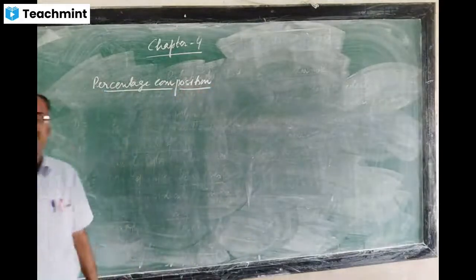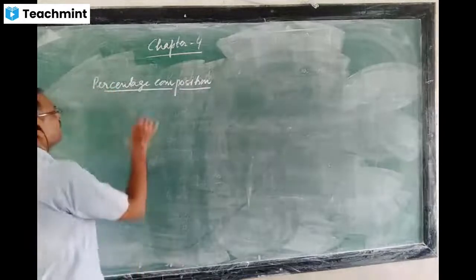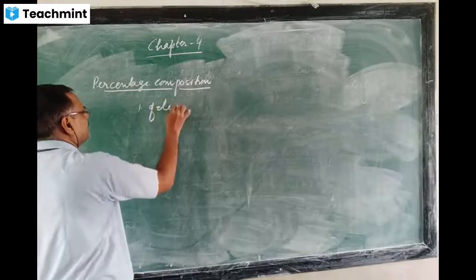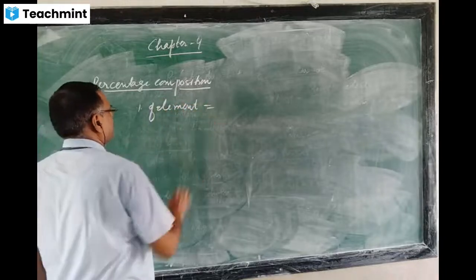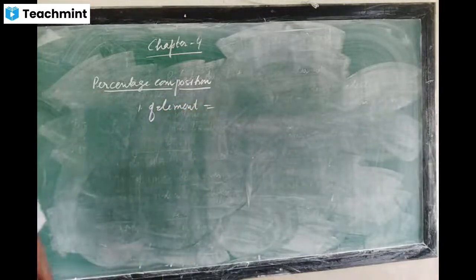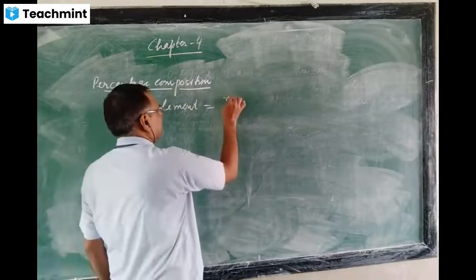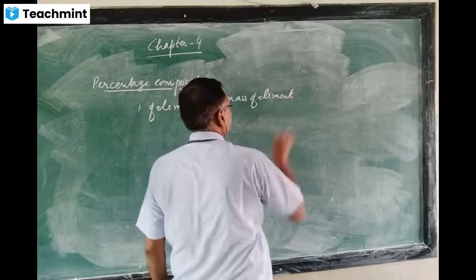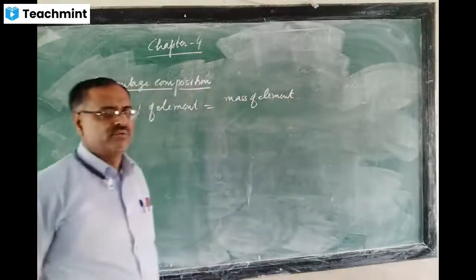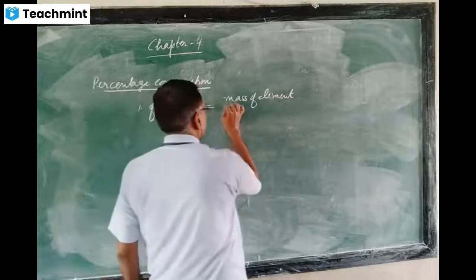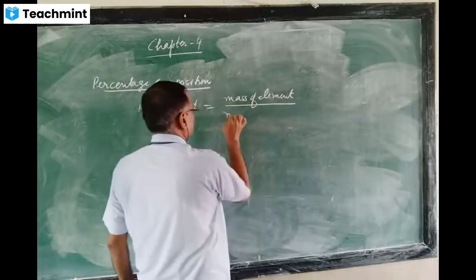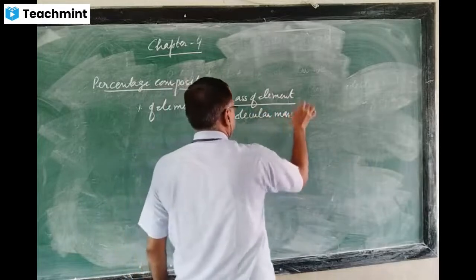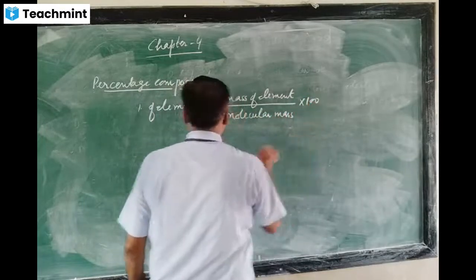Percentage of element is equal to the mass of the element in one molecule of the compound upon the molecular mass, multiplied by 100.